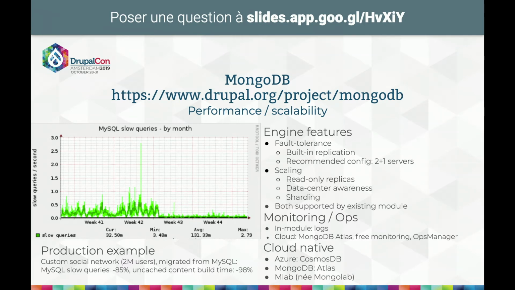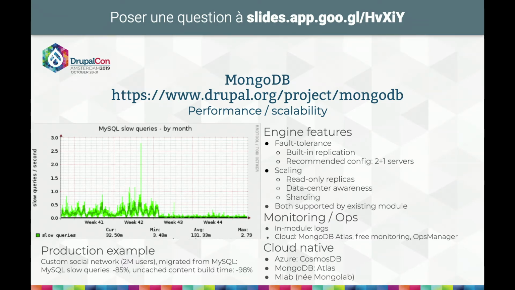More generally, if you use MongoDB, what do you get? The engine features fault tolerance within the engine itself. It has built-in replication and sharding. And the recommended config, unlike Redis, is not 6 servers, but only 2 dataful servers and 1 small server for an arbiter. It scales well, and it's also data center aware, meaning you can have multiple instances deployed to several sites for geographically different areas, and then the queries will be done to the closest server to ensure the best performance, while still being in sync with your main server.